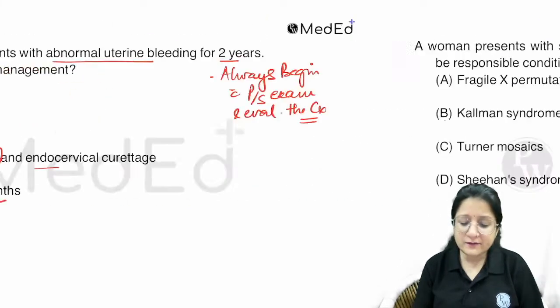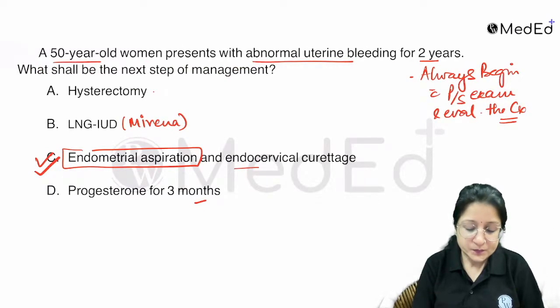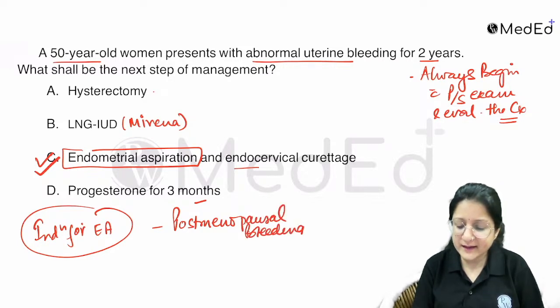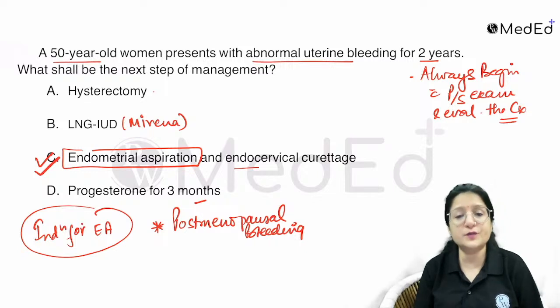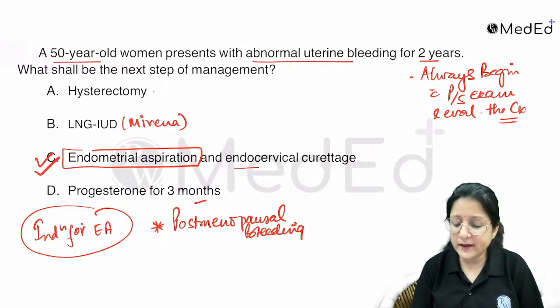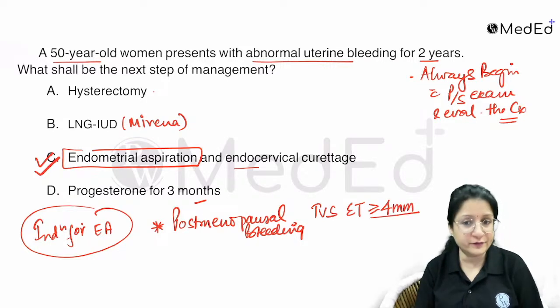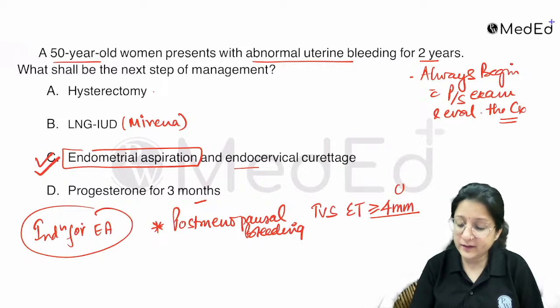So remember here, a very, very important point also, what are the indications for endometrial aspiration. So when you have a postmenopausal woman, postmenopausal bleeding, okay, then please remember here that it is the investigation of choice, and more so if your transvaginal sonography shows endometrial thickness more than or equal to 4 mm, right? The cutoff is 4 mm. That's a very, very important MCQ.